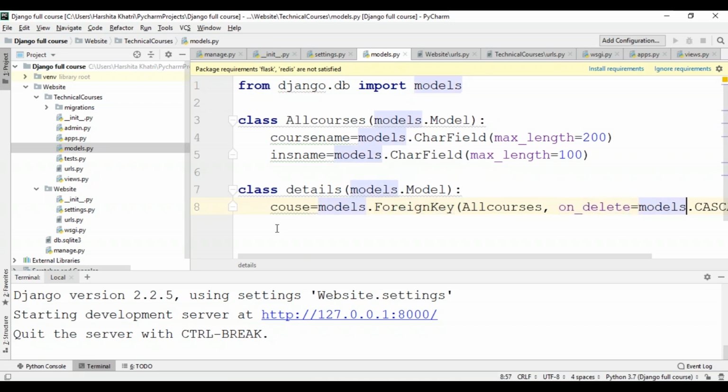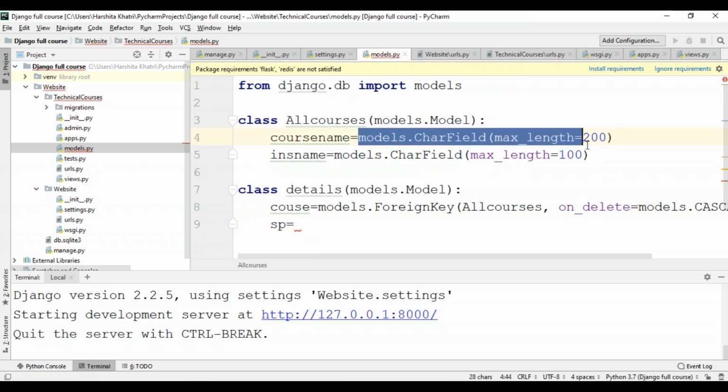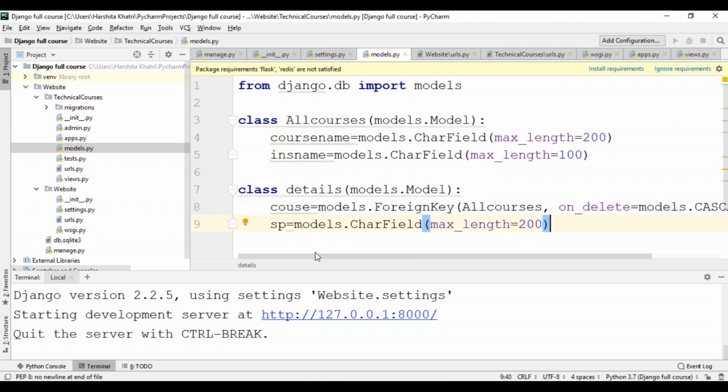So within this, like I already told y'all, I'm going to have two variables, one for the self-paced, and over here again I'll be making use of the CharField function. To specify that, I'll take a variable, say sp, and then I'll use the same function again, just to specify what is present in that course. Now the length of it can be changed according to your preferences. In this case, I'll change it to 500 so that I can specify all the topics.